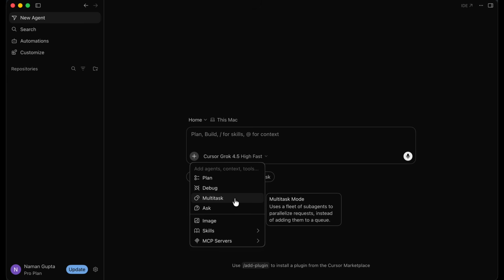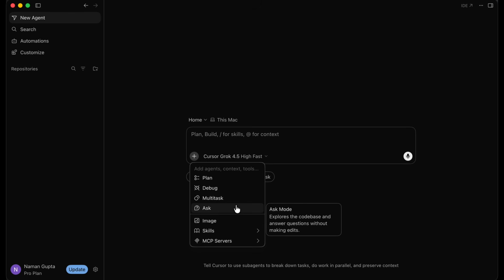There's also a multitask mode, which allows you to use multiple sub-agents to parallelize requests instead of adding them to a queue. So instead of having agents go one after another, you can have agents run in parallel. So multiple agents working on different tasks at the same time, which is very, very cool. And then we have an ask mode. So if you're not too technical or you don't understand what's happening, you can at any time just ask the AI any question that you want. So it explores the codebase and answers questions without making any edits.